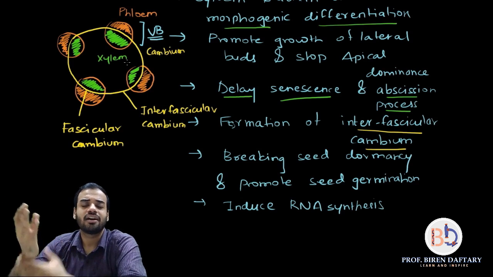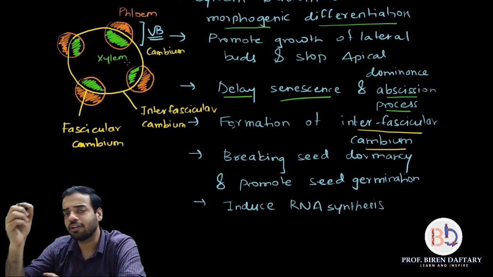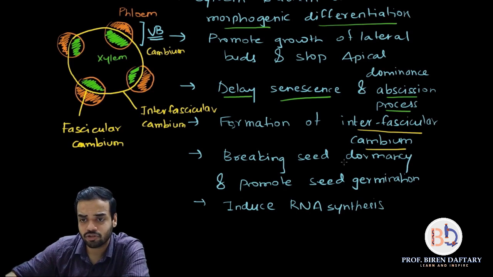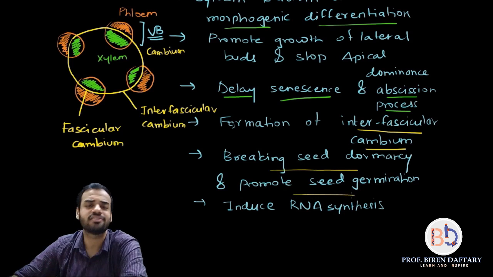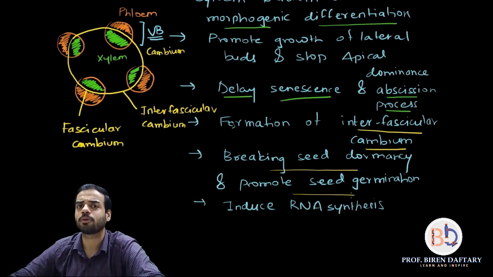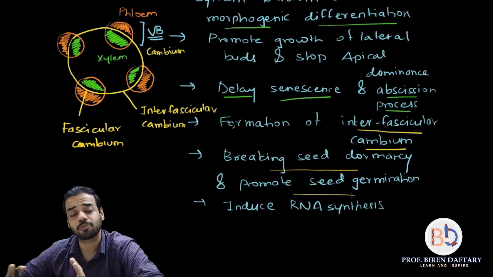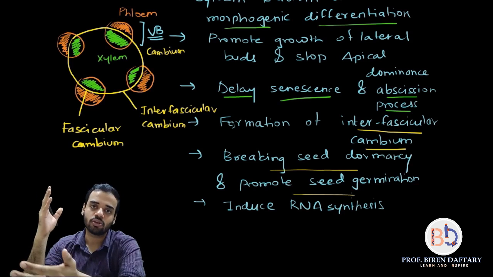Next is, again, since it is a growth promoter, it will break seed dormancy, it will break the resting stage of the seed, and it will promote germination. So I am underlining this: breaking seed dormancy and promoting seed germination. This point is again a very common point along with auxins and gibberellins. All growth promoters have 4 or 5 points which are the same, and if you can remember those points, it will be very easy for you to write down applications of these three growth promoters.